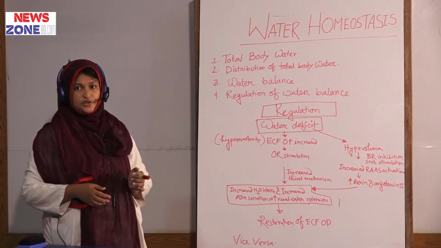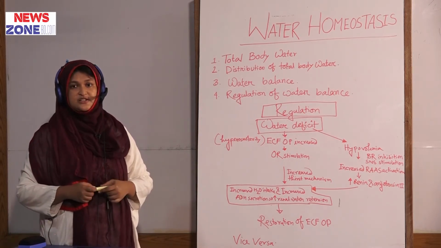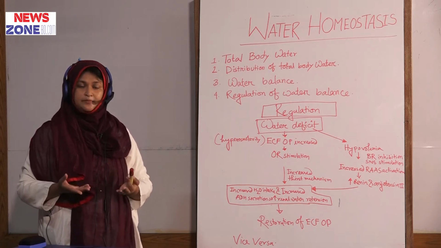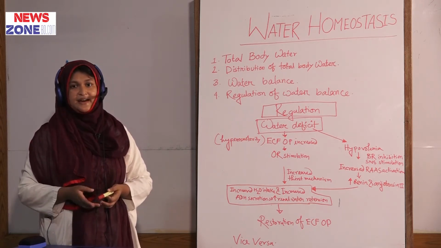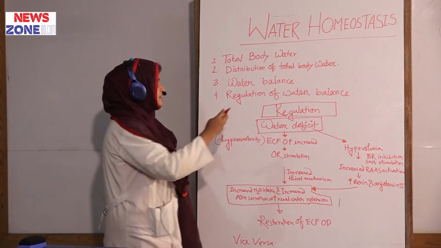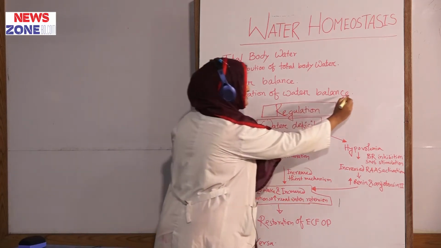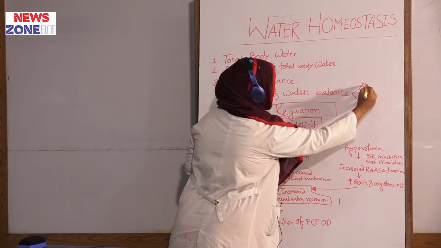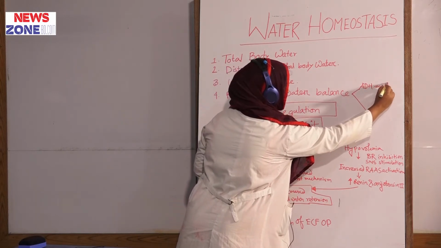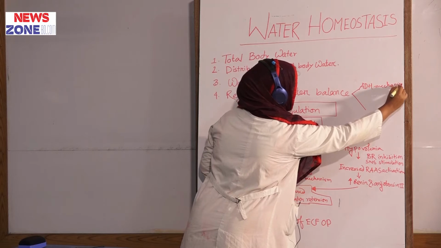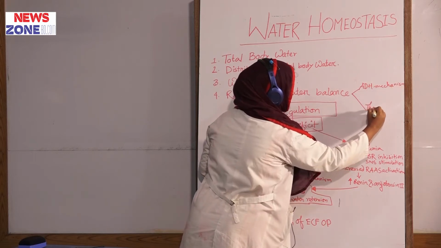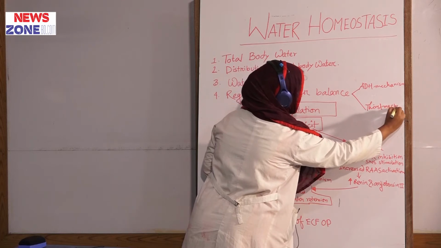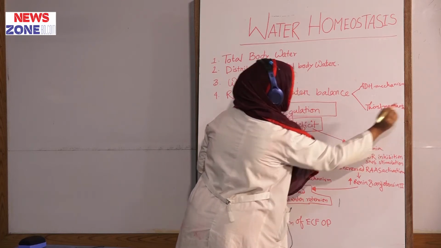And the second one is the thirst mechanism. The thirst mechanism will also be stimulated by plasma hyperosmolarity and hypovolemia. So, regulation of water balance is done by two mechanisms. Number one is the ADH mechanism and number two is the thirst mechanism. By these two mechanisms, regulation of water balance is completed.